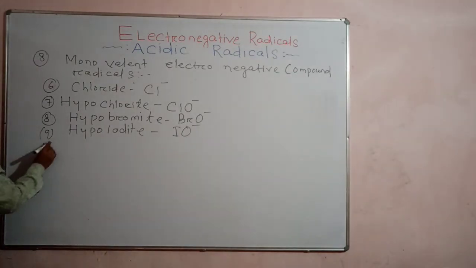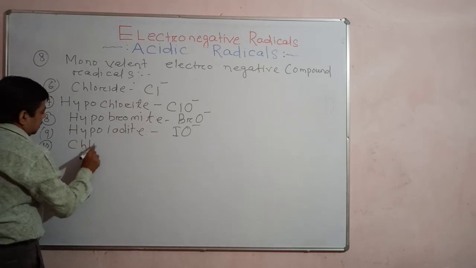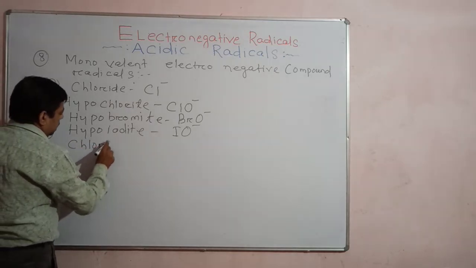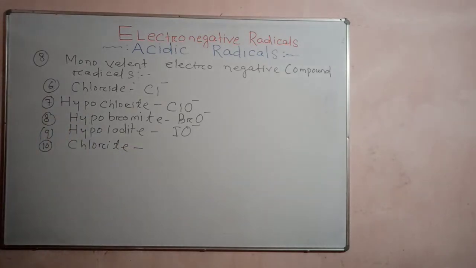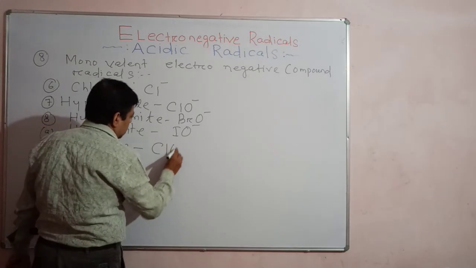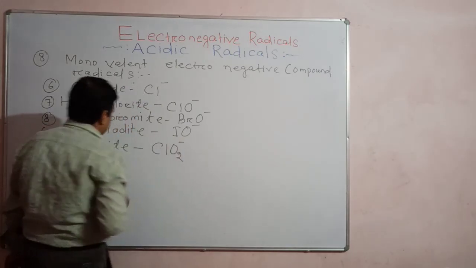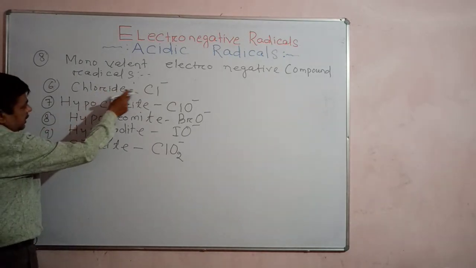Okay, then after that chlorite is there. The chlorite formula is ClO2 minus. So spelling is most important. You see, with D, chloride is Cl minus.